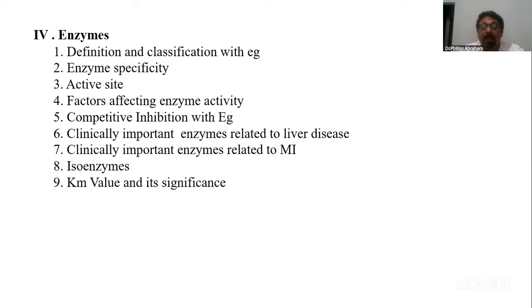And then a repeated question that has been asked is about competitive inhibition. Inhibition as such is important. Why is competitive inhibition important? Please write this point, you should know. Most of the pharmacological action of drugs, that is medicine, acts by competitive inhibition, because of which it is very important for us.